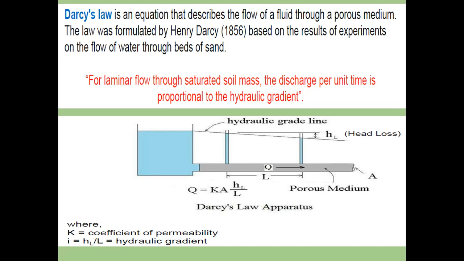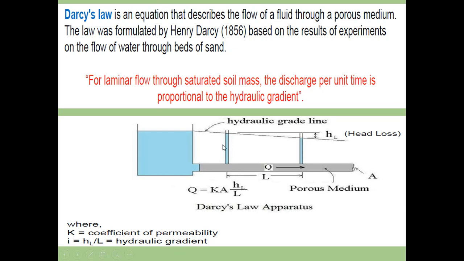Darcy's law is given as Q equals K into I into A, where K is the coefficient of permeability of the material, and I is the hydraulic gradient, head loss divided by total length of flow.